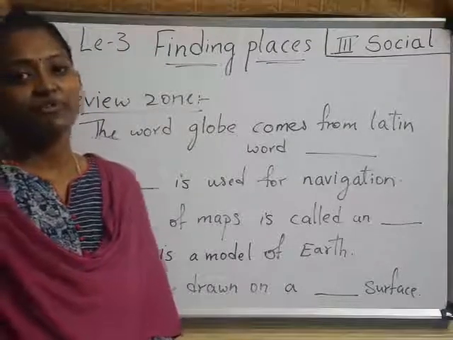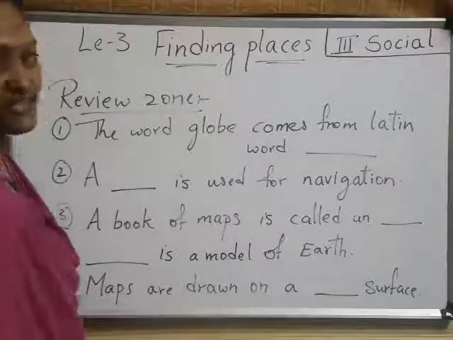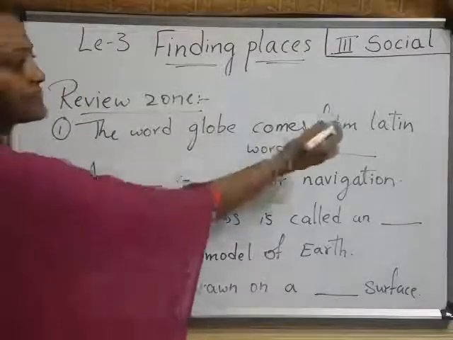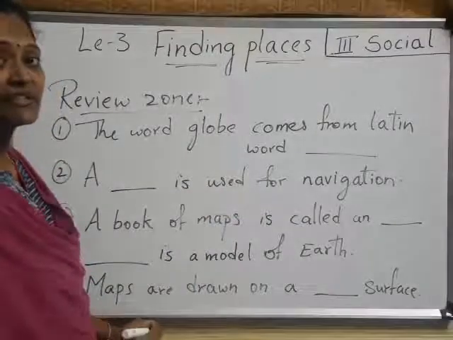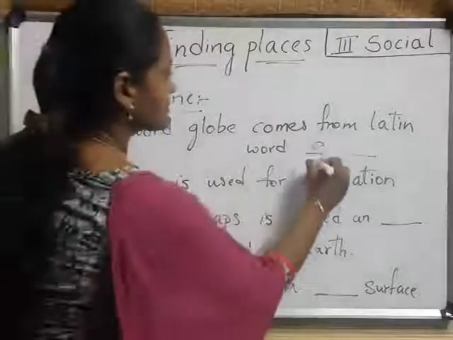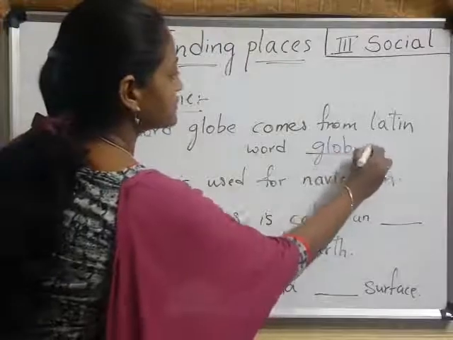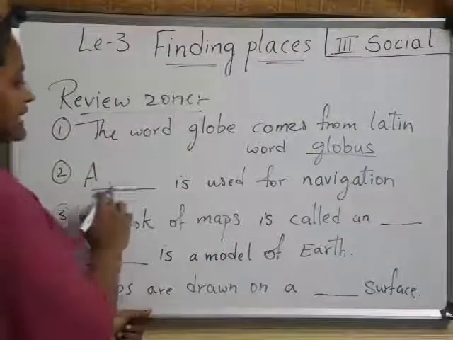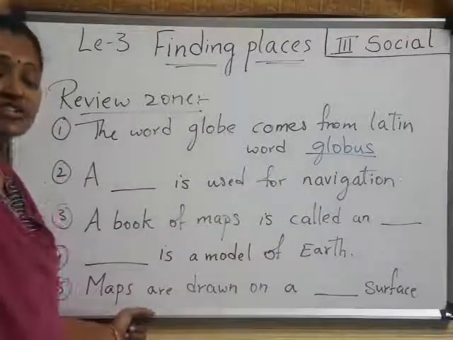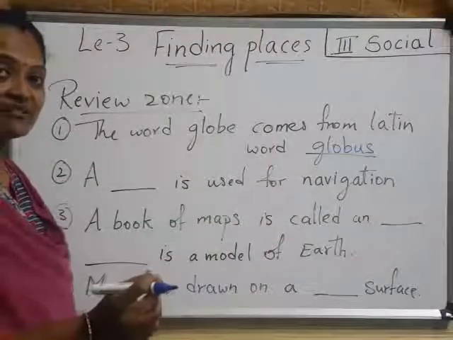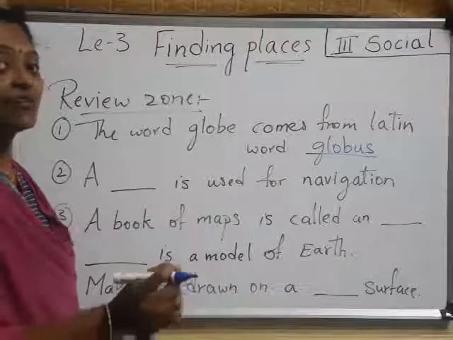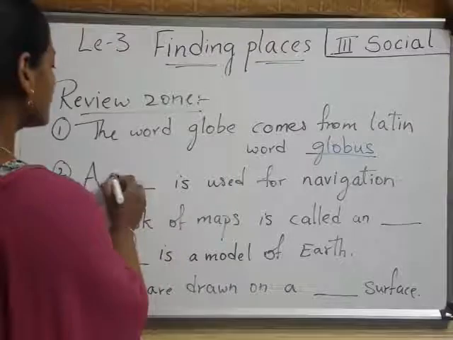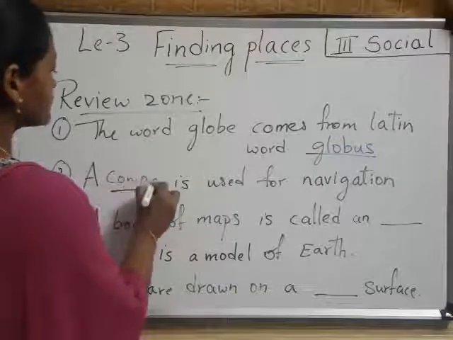Now coming to review zone, children, we'll revise once. Okay, tell me now quickly. The word globe comes from a Latin word. What is that Latin word? Yes, globus. Note down these bits in your book. Next, a dash is used for navigation. Navigation means locating a person in a place, right? Which one is used to locate a person in a place? Compass. A compass is used.